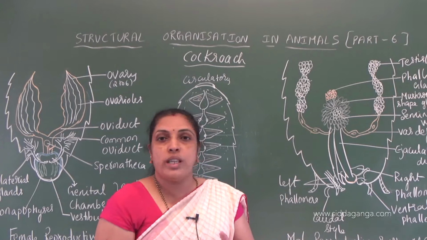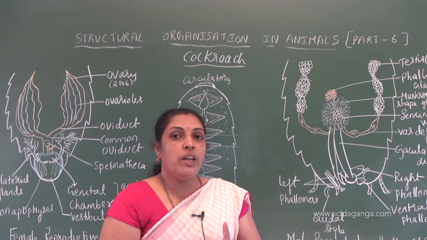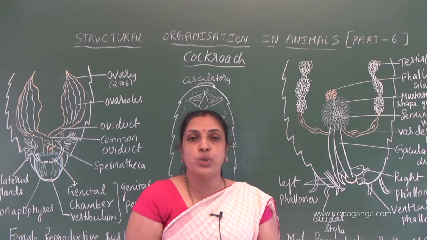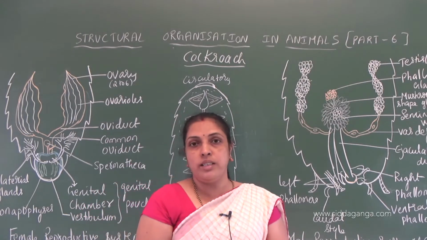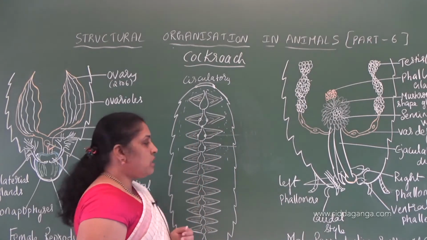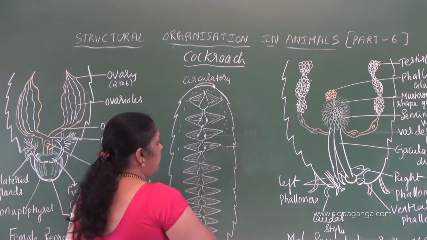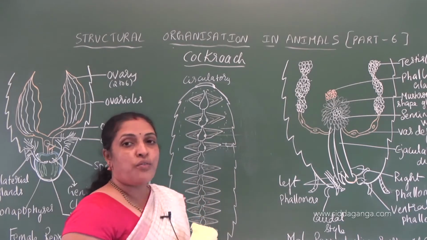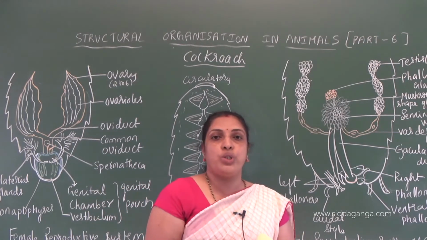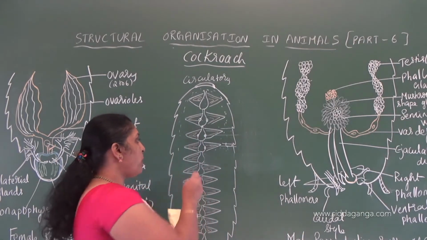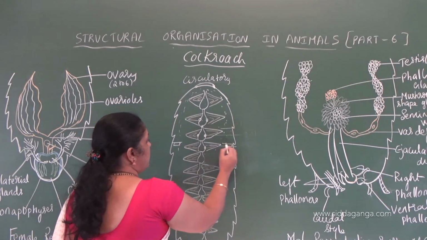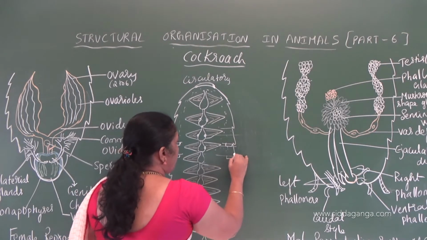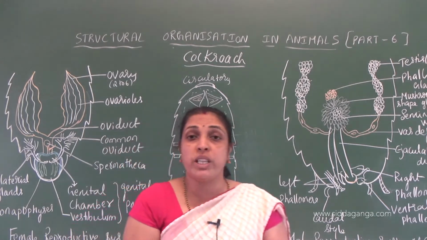So in cockroach we see an open type of circulatory system. It has a 13 chambered heart, and each chamber will have ostia on either side. Understood? And they are supported by alary muscles. Now I'll explain how this works. Each segment will have spiracles. So we see 10 pairs of spiracles in cockroach. Understood? So 10 pairs, or 20 spiracles, which are the respiratory organs, which help in respiration.